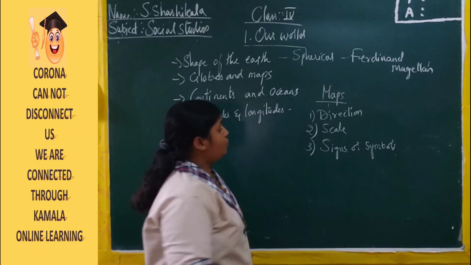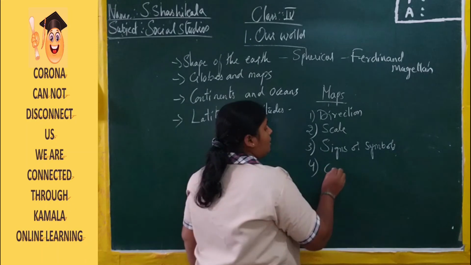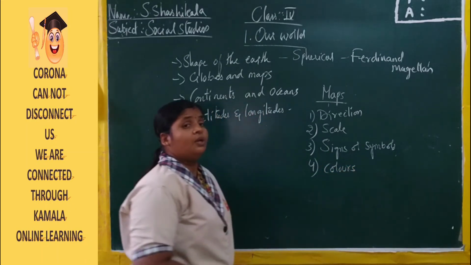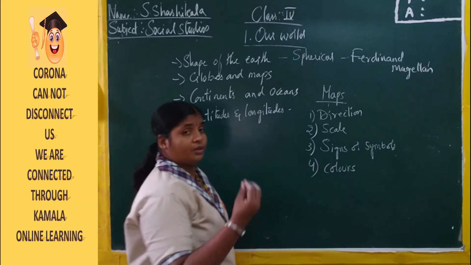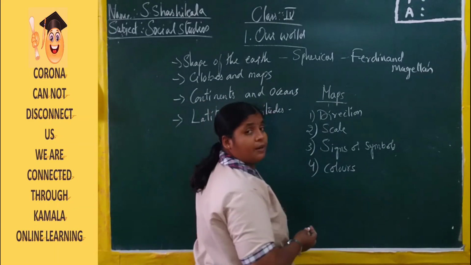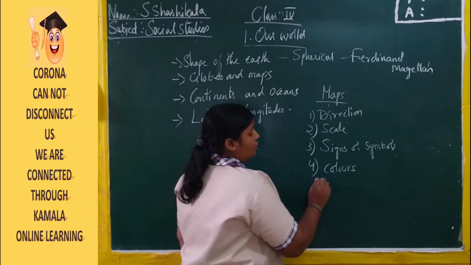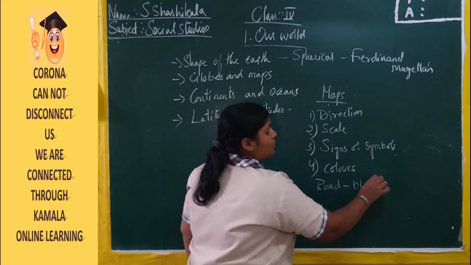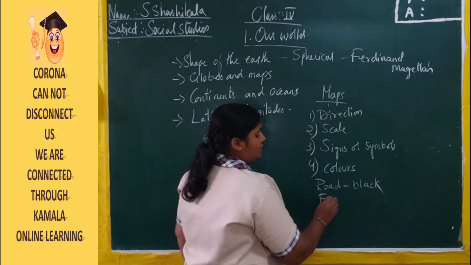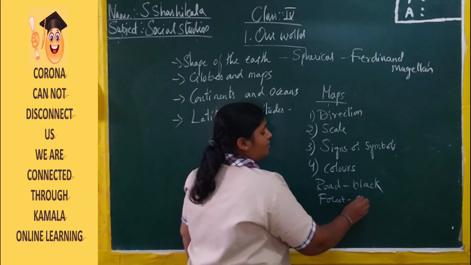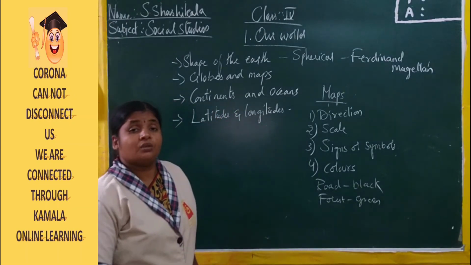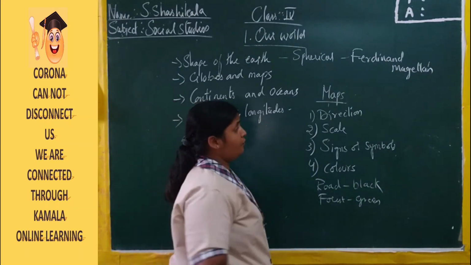Now moving to the fourth one, that is the colors. With the help of the colors, we can identify the different types of landforms. For example, for the roads, which color do we use mostly? The black dark color. Roads are in black color. For the forest we are using green. So like this we are using different colors for the representation of particular landforms.